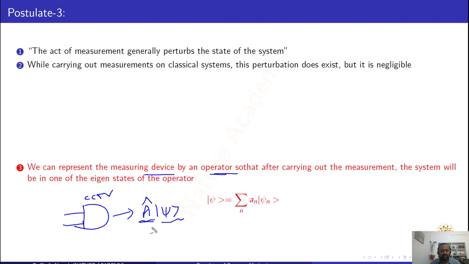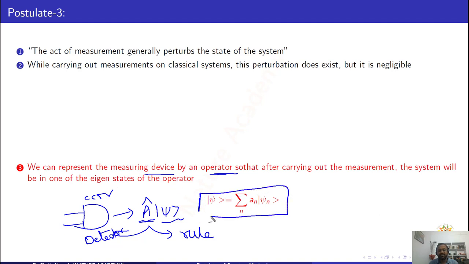In mathematical terms, an operator is nothing but a mathematical rule. So when you do some measurement, the state of the system will be in one of the eigenstates of the operator, and I can write the wave function psi as a linear combination of all eigenfunctions with coefficients a_n.